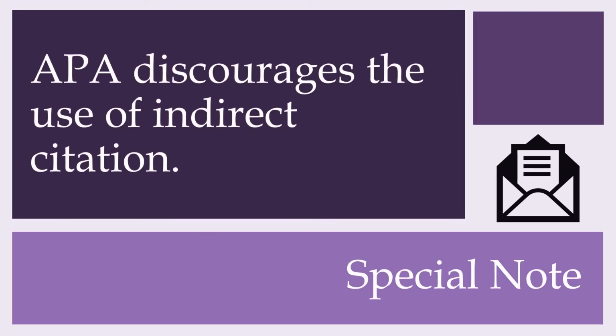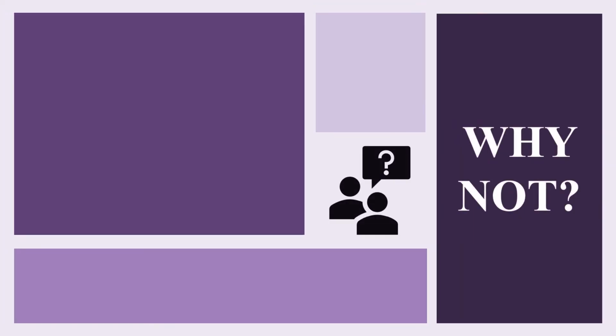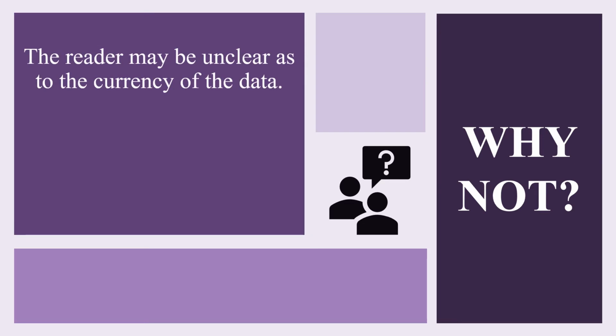Special note, APA actually discourages the use of indirect citations. Why not use indirect citations? There's two key considerations. First, the reader will be unclear as to the currency of the data. Because the year of publication is not included for the primary source, the reader won't know when that data was collected and if it is current enough to give consideration.